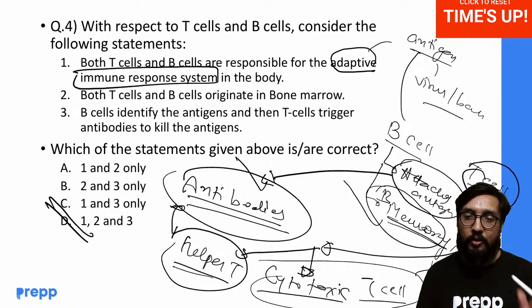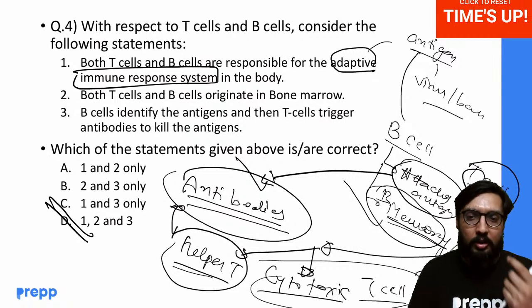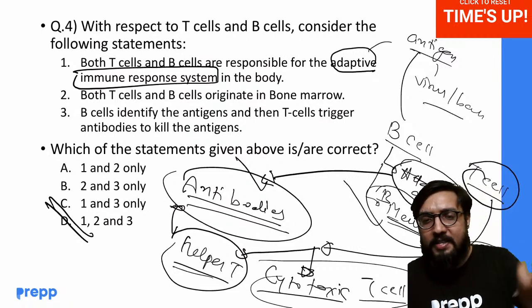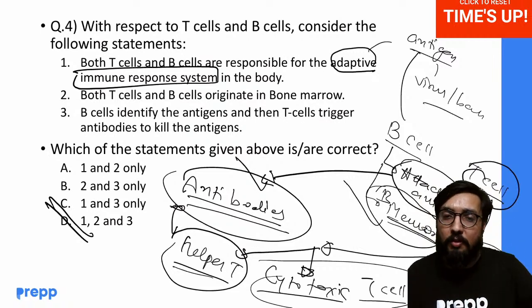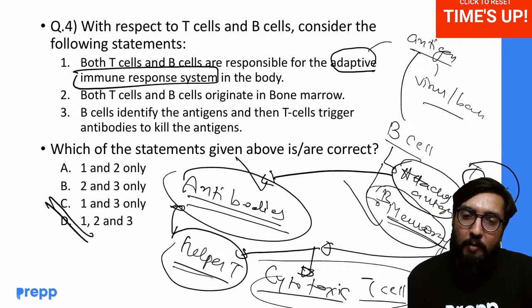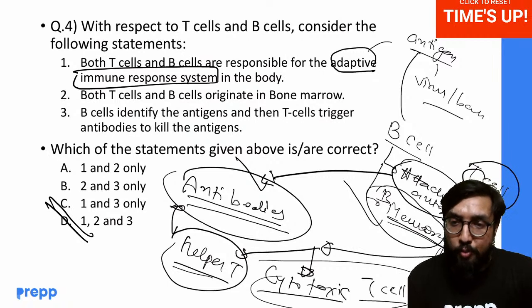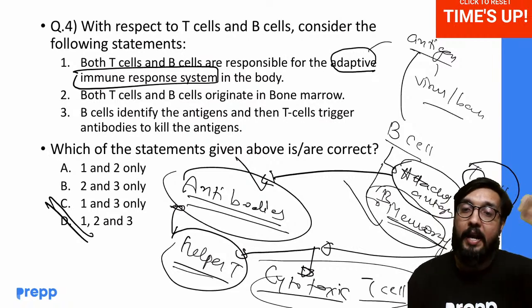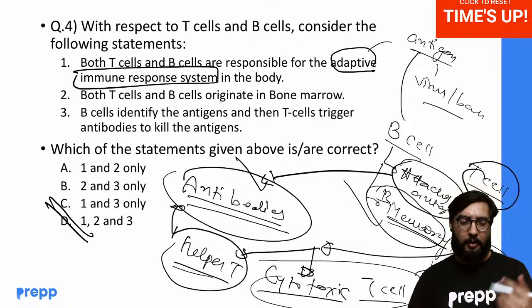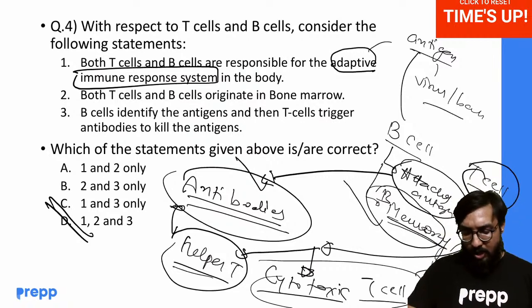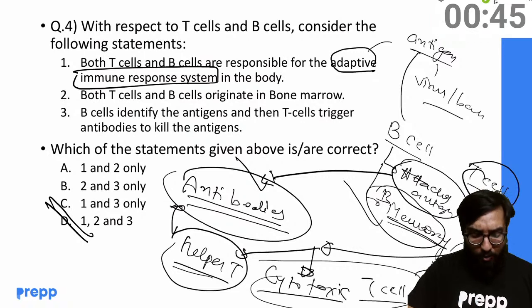You might get a question from this. UPSC can structure it like this: the purpose of B cell is which of the following, and it can even give you both, to produce antibody and to recognize the antigen. So both would be correct. Okay, so it can come in any way. So now let's move on to our next question.